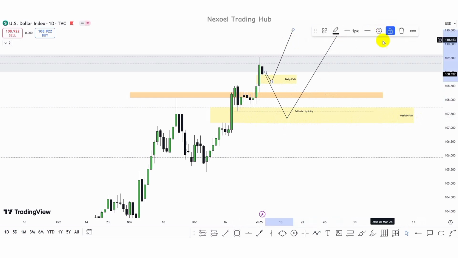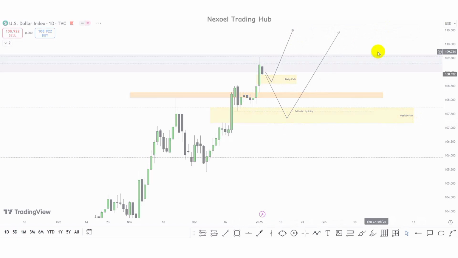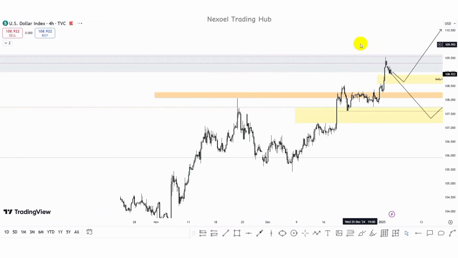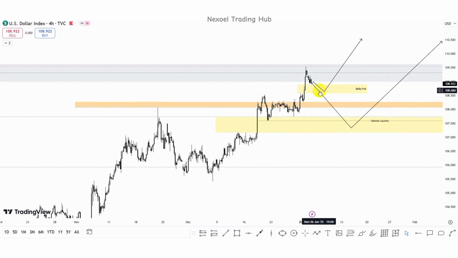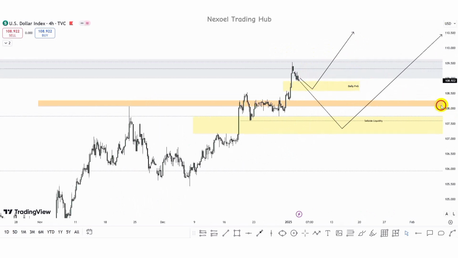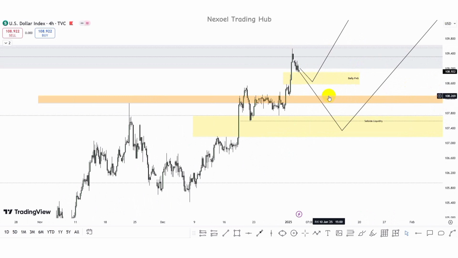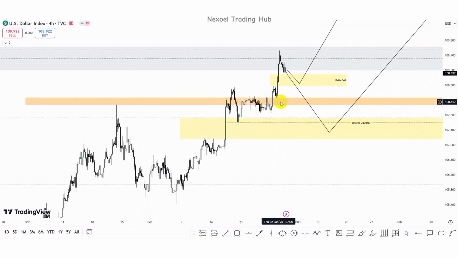So we're going to check out the 4-hour time frame to see if we can have more confluences to that. Here in the 4-hour time frame, we can clearly see the daily fair value gap, and this is the monthly fair value gap. And here in the monthly fair value gap zone, we have this consolidation.